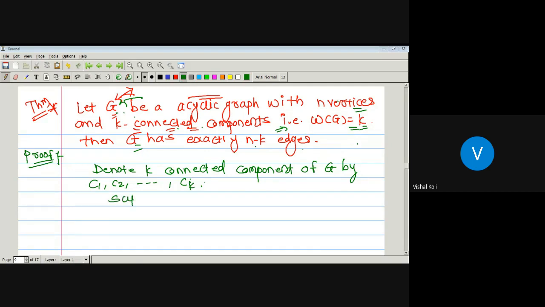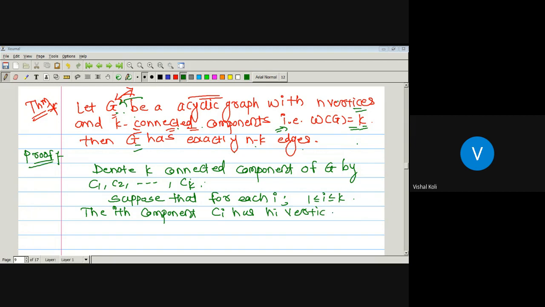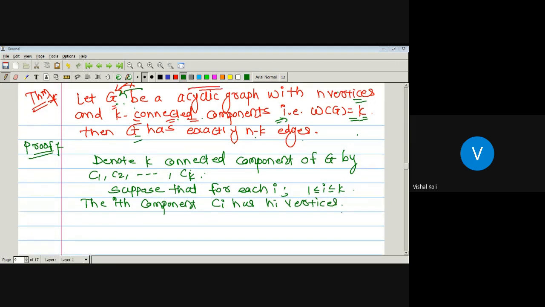Suppose that for each i where i lies between 1 to k, the ith component Ci has ni vertices. Then how many vertices are in graph G?